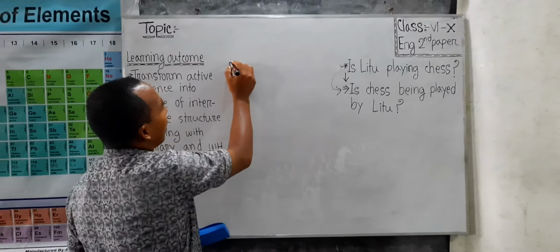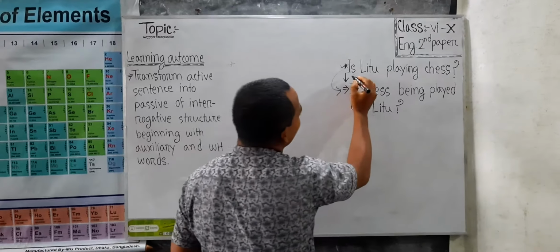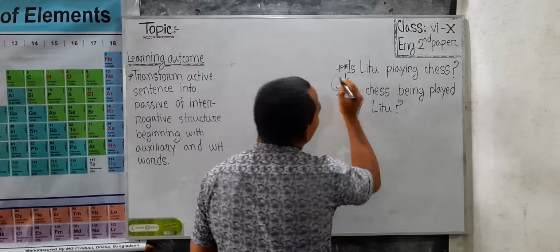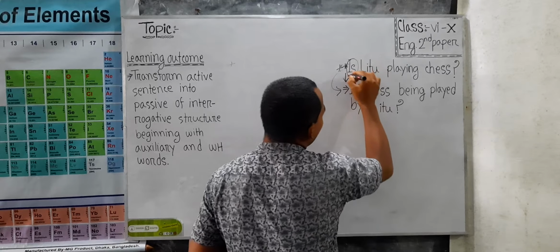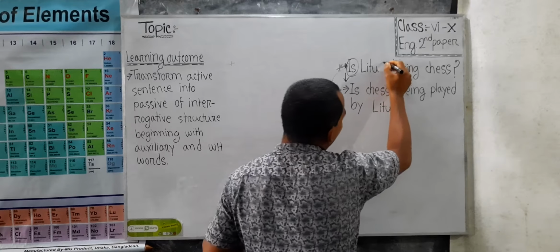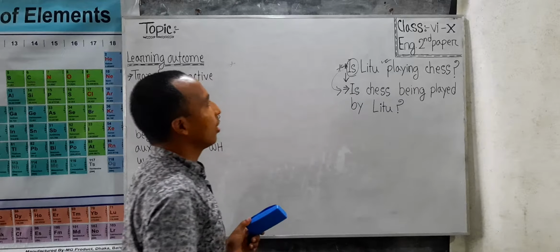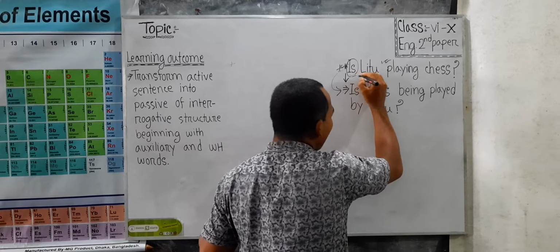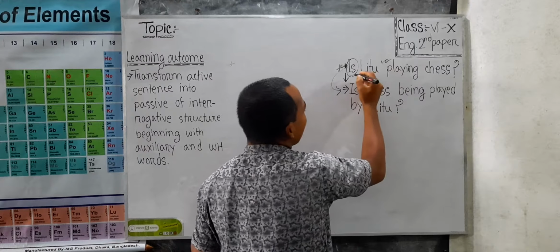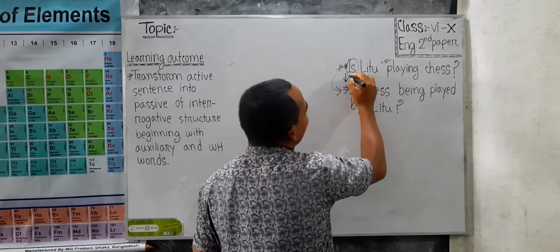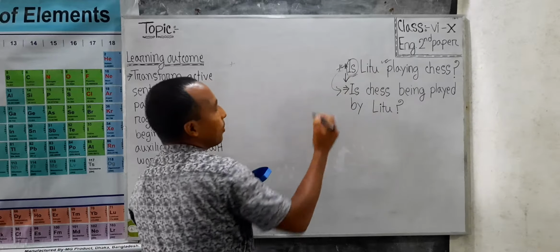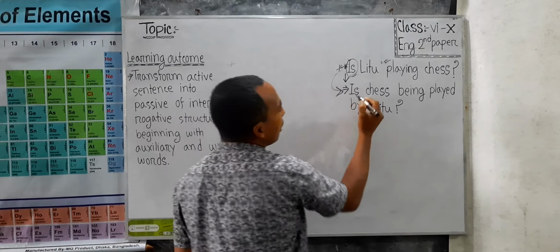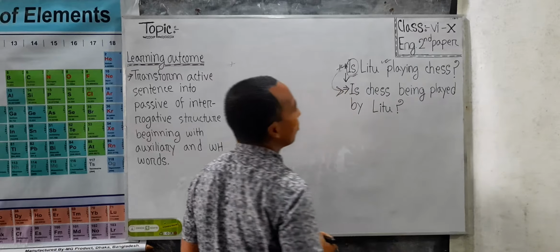From the assertive sentence, this sentence is a little different. The difference is that in the assertive sentence the auxiliary verb "is" comes after the subject, but here the auxiliary verb has been placed before the subject.